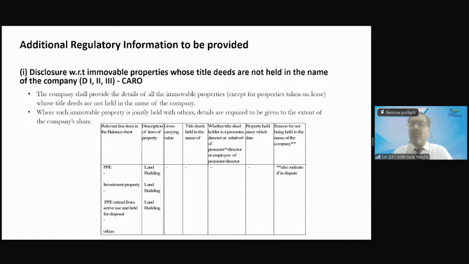We never got the registration done in the name of Ankit. In that case, who has lost? Who has lost the stamp duty? Government, right? Why? Because it is not getting transferred in the name of Ankit. So there was stamp duty leakage from the government. So the government said the real black money lies in immovable property. So if the company has an immovable property, the company has to provide whether it is PPE, an investment property or other. Number 2, is it a land or a building? Number 3, what is the value? Number 4, in whose name is the title deed? Whether the title deed holder is a promoter, director, or relative of the promoter or director.